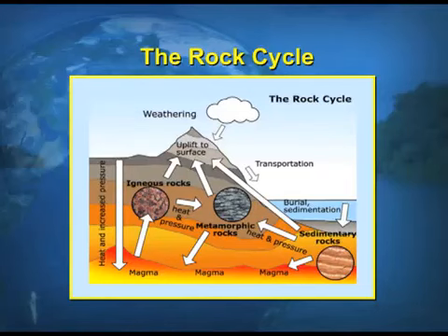So, this is the final picture showing the rock cycle, how weathering takes place in the igneous rocks and it gets into the sediments, and the sediments are deposited, and layer after layer the sedimentary rocks form. And then with the further action of heat and pressure, the igneous and the sedimentary rocks get converted into the metamorphic rocks.